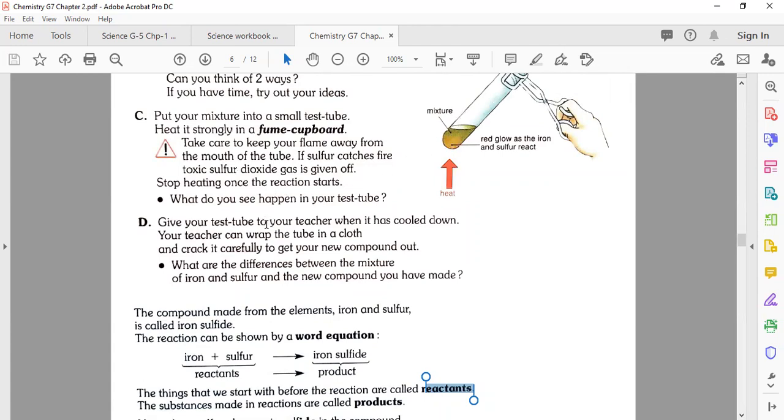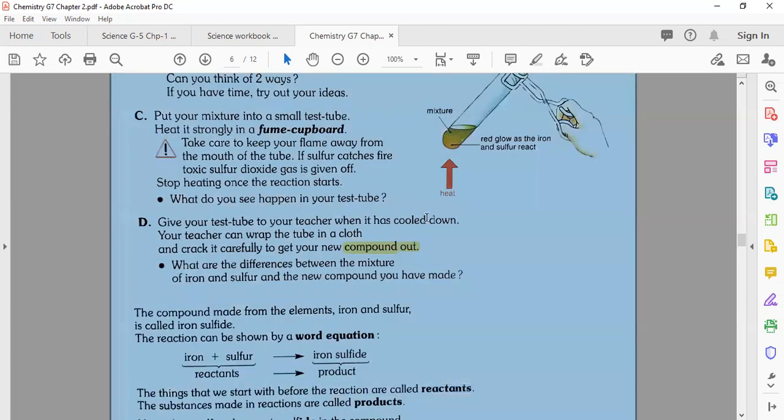Let's see. Give your test tube to your teacher. When it has cooled down, your teacher can wrap the tube in a cloth and crack it carefully to get your new compound. What is mentioned here? To get a new compound. Very important point. Before, we called this one a mixture. Now what do we call it?